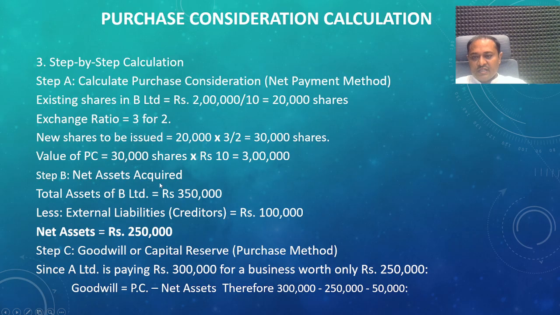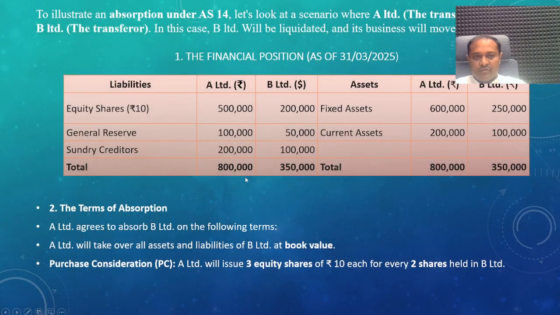Step B, net assets acquired. Total assets of B Limited are rupees 3,50,000 as given in the balance sheet: 2,50,000 of fixed assets and current assets of 1 lakh.